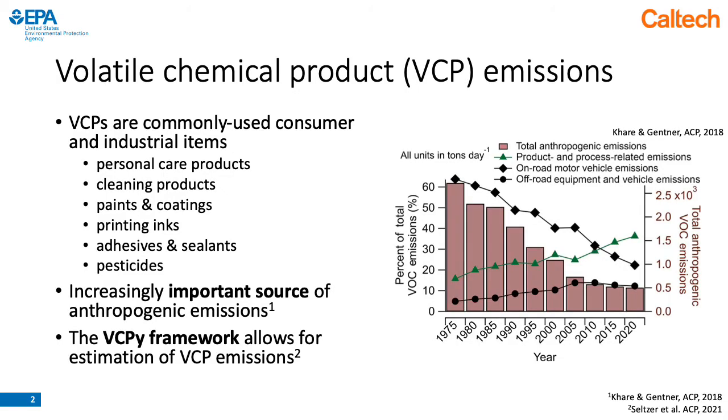Volatile chemical products, or VCPs, are a class of emissions consisting of commonly used consumer and industrial items, as listed here. As vehicles have become cleaner, the emissions from on-road mobile sources have declined, as shown in this time series on the right. During that same period, the emissions from VCPs have increased and become relatively more important as a source of emissions in urban areas.